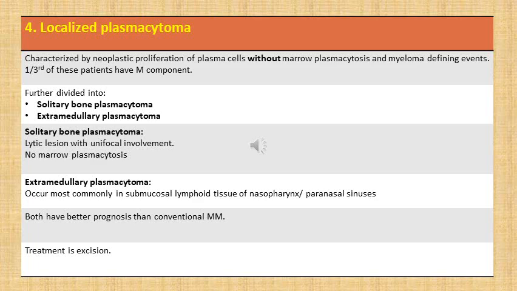Then the other type is extramedullary plasmacytoma. These occur most commonly in submucosal lymphoid tissue of the nasopharynx or paranasal sinuses. Again, they will have no marrow plasmacytosis and absence of myeloma defining events. Both these subtypes of localized plasmacytoma, solitary bone plasmacytoma and extramedullary plasmacytoma, have better prognosis than conventional multiple myeloma, and treatment is excision of the lesion.